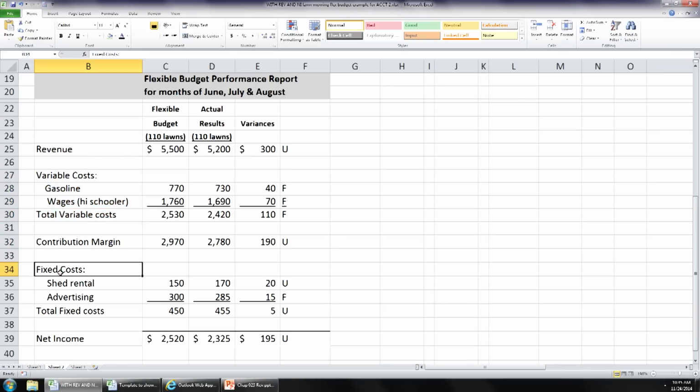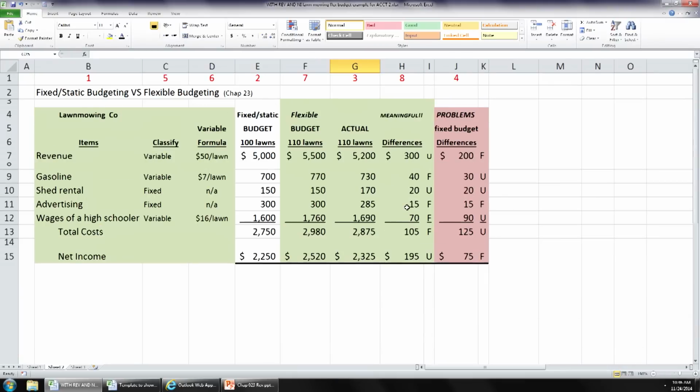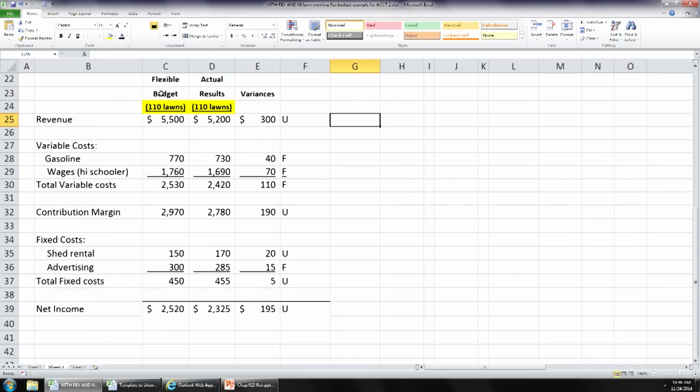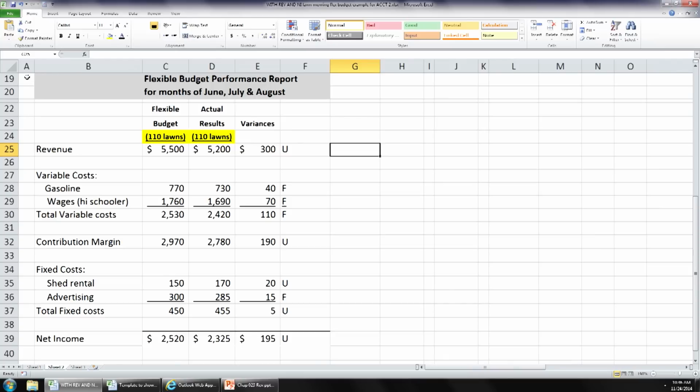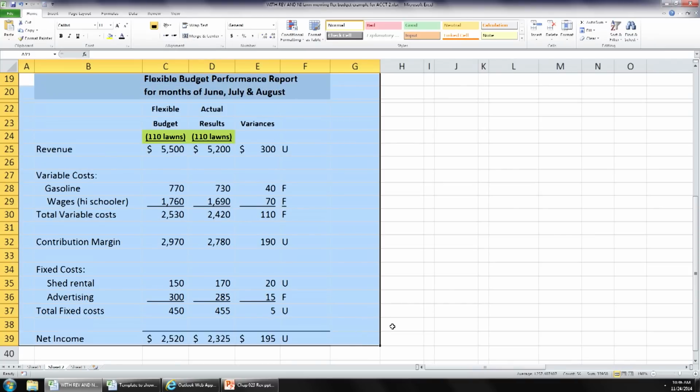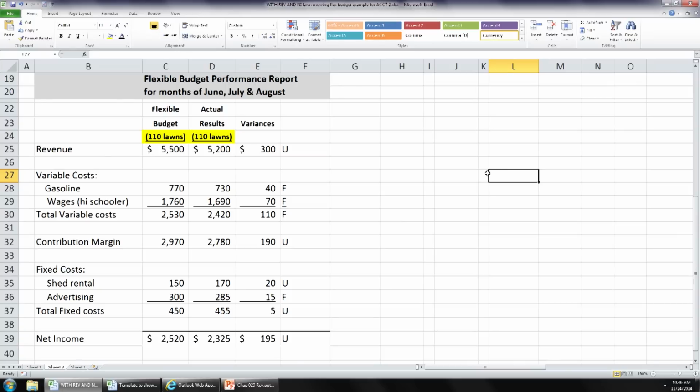Then we had our fixed costs for the shed rental and the advertising, and then we had our net income. We put our flexible budgeting numbers here. We put our actual results here. Notice that it's at the same activity level, okay? Because this is a flexible budget. Then we have our variances over here, and this is all the same information as above. It's just put into a more concise report in proper form, okay?